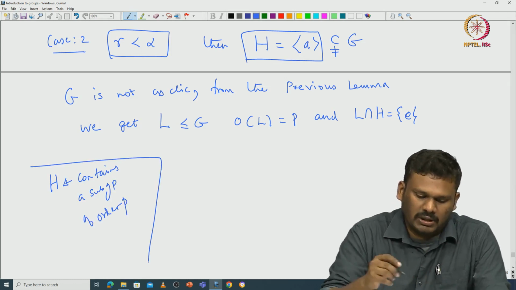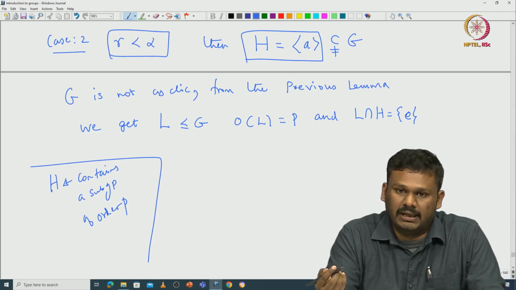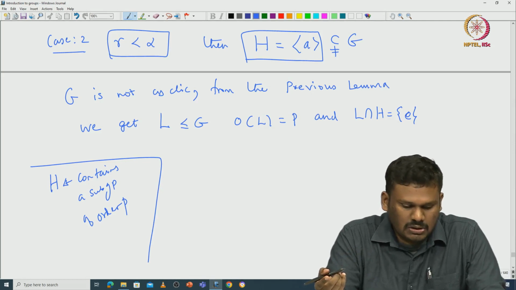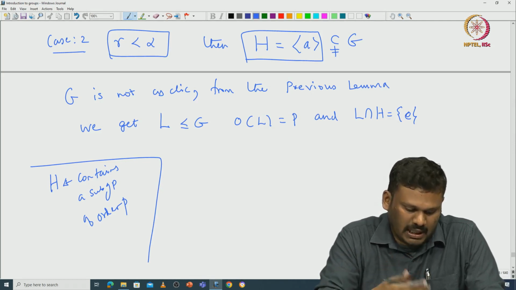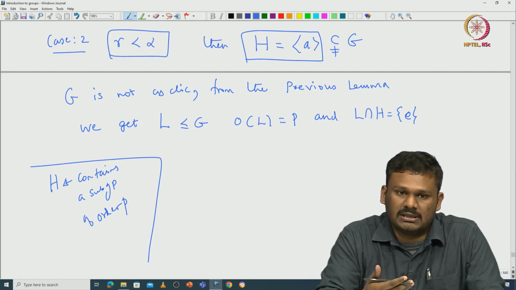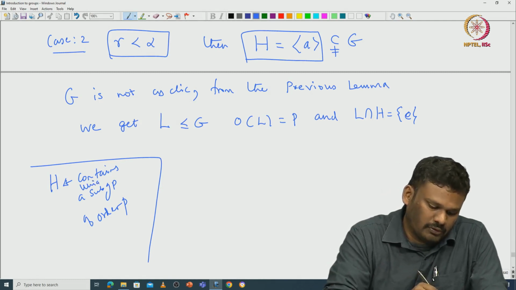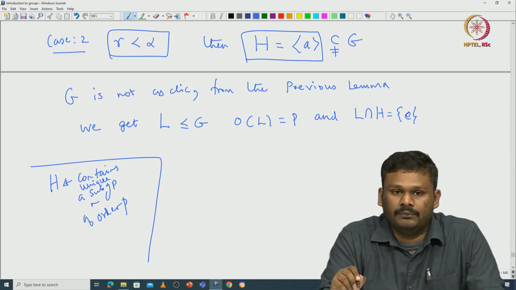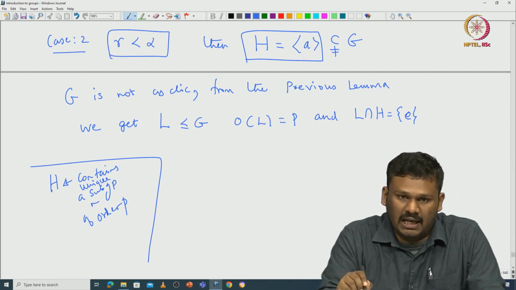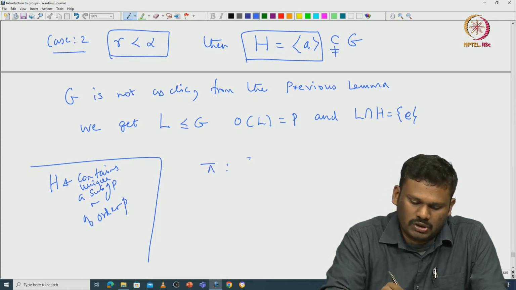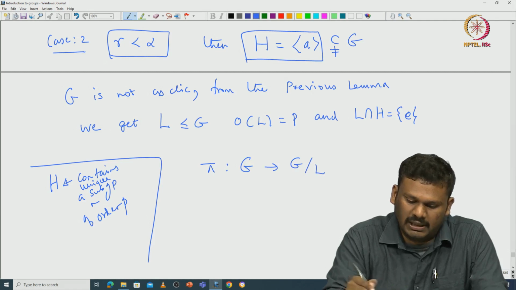Since G is not cyclic, it must contain another subgroup of order p, which cannot be inside H. So we can choose L from G with order p, and L intersection H is trivial.